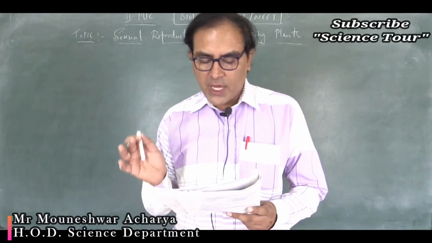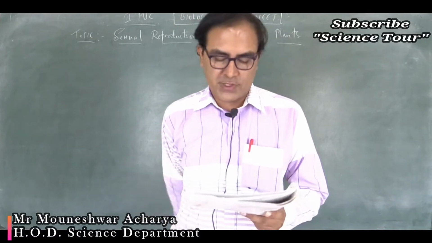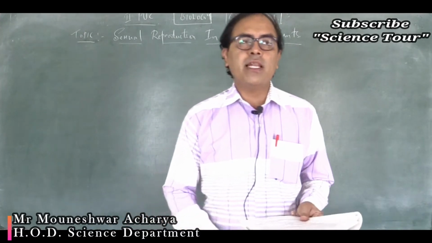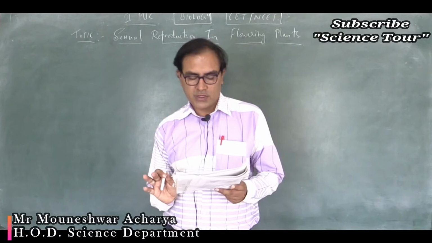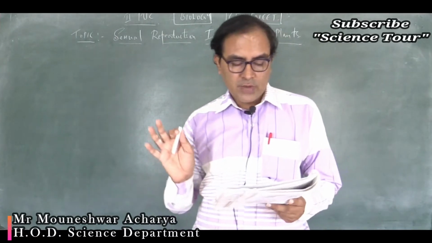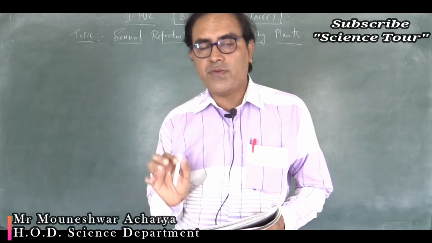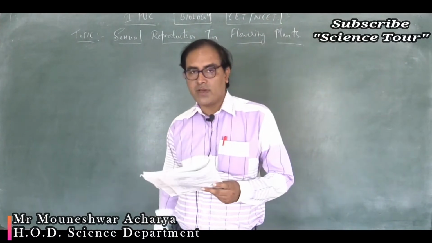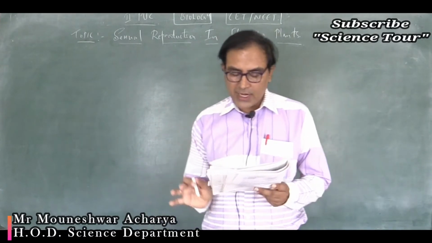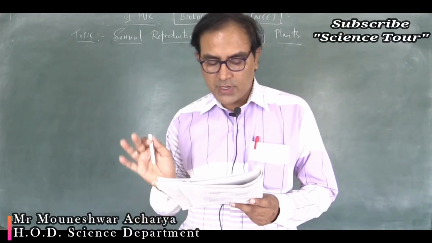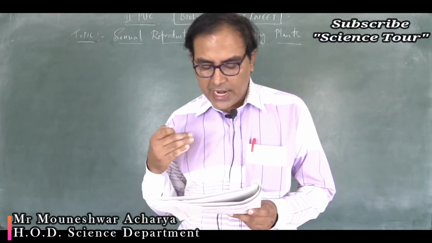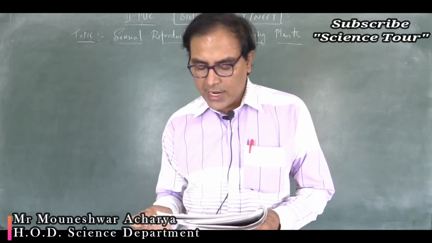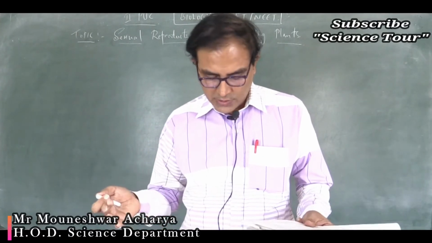Which of the following are the important floral rewards to animal pollinators? Pollination by animals is called zoophily. So out of four options, which one is the reward for the animals? First one, color and large size of the flower. Second one, nectar and pollen grains. Third one, floral fragrance and calcium crystals. And fourth one, protein pellicle and stigmatic exudates.